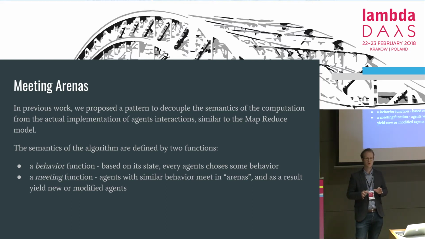So in short, the semantics of the algorithm can be defined by two kinds of functions. The first function is a behavior function, which defines what agents will do depending on the state. So depending on the state of the agent, it chooses a behavior. In our previous example, possible behaviors would be fight, reproduction, or death, for example. And the second function defines what actually happens when agents of similar behavior meet. So for example, fighting agents will exchange energy, while dying agents will simply be removed from the output.